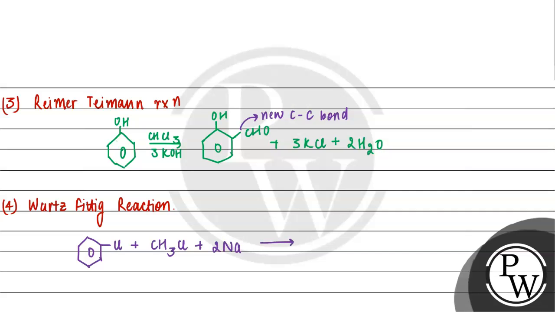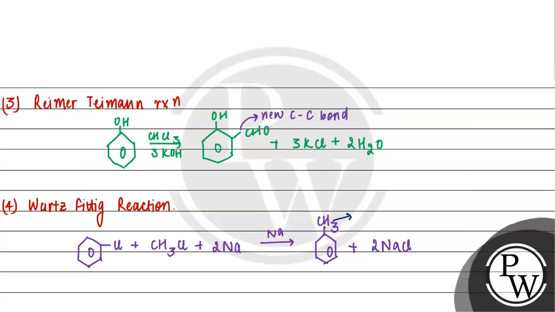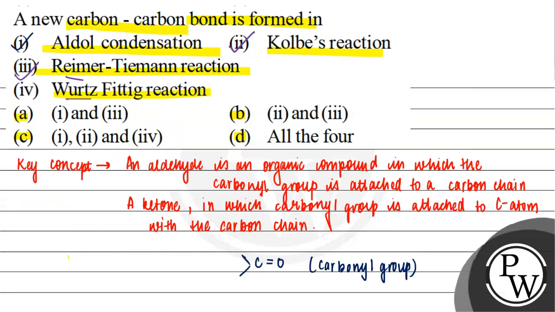Then it is reacting with Na to give us toluene, जिसका स्ट्रक्चर कुछ ऐसा होता है benzene ring substituted with a methyl group plus 2 moles of NaCl. तो हम क्लियरली देख सकते हैं इसमें भी हमारे new carbon-carbon bonds are formed. So हमारा Wurtz Fittig reaction is also the example.